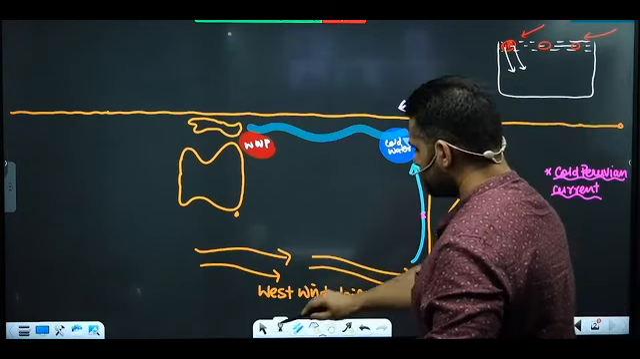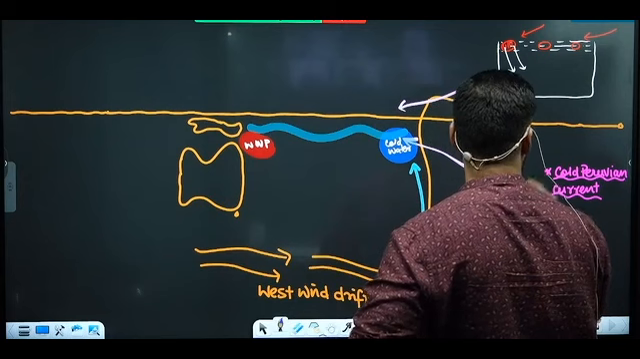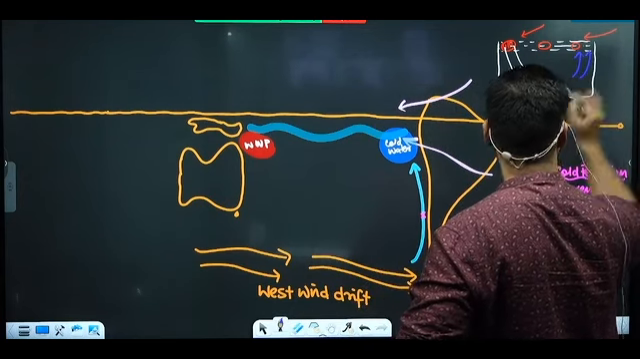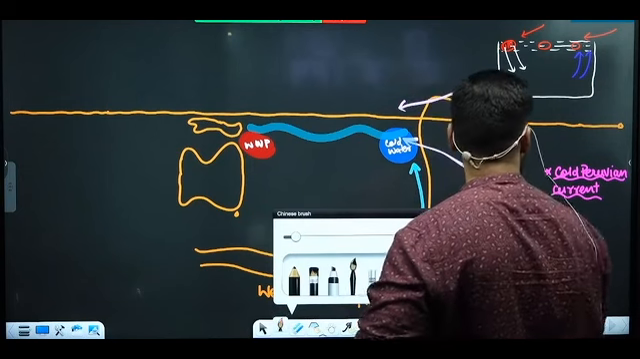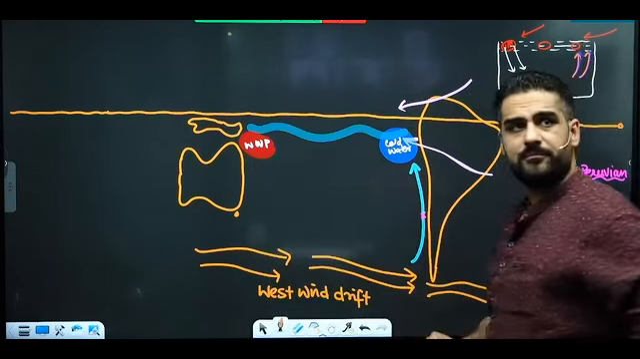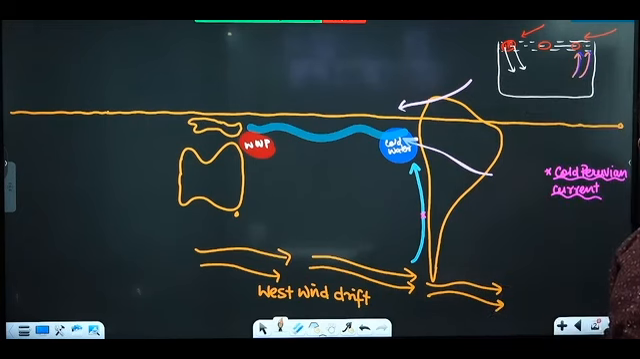From here, there is a loss of warm water. So can I say cold water will begin to upwell? Is this understood? From the bottom, cold water will begin to upwell to compensate the loss of the warm water at the surface.